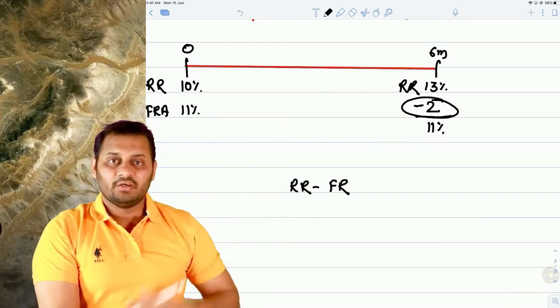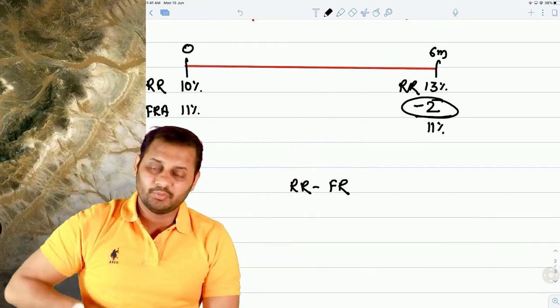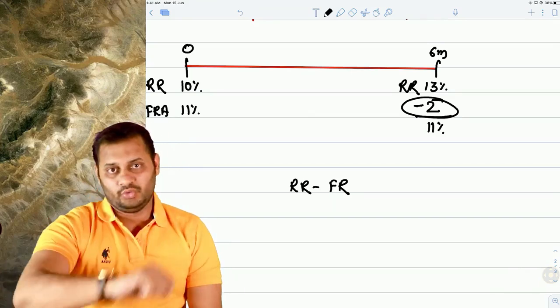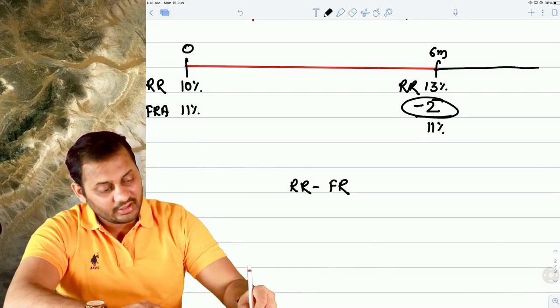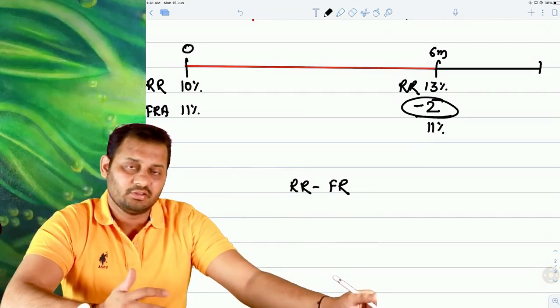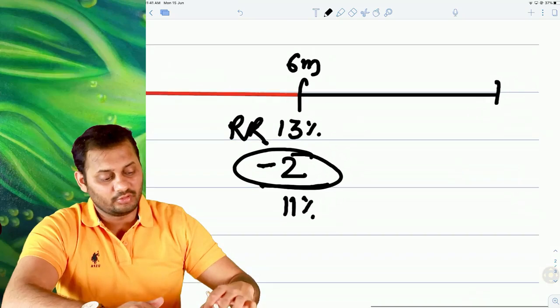But tell me one thing. If you take the loan after 6 months, do you think the interest is payable on the same date? No. Interest is payable 1 year after, or let's say if you are taking a loan for 6 months, then 6 months after the loan date.